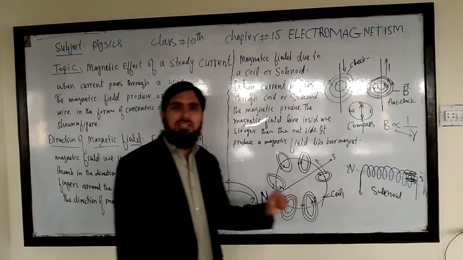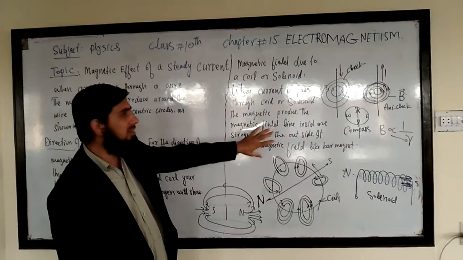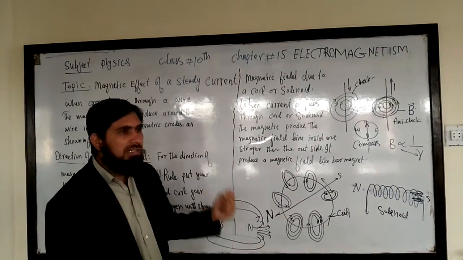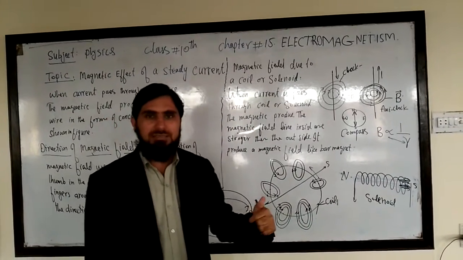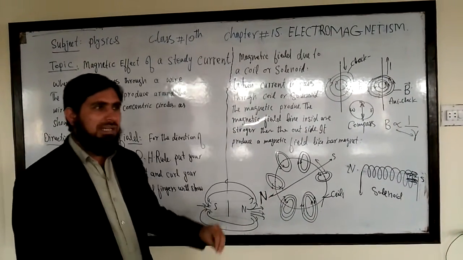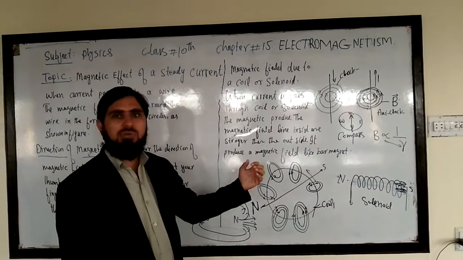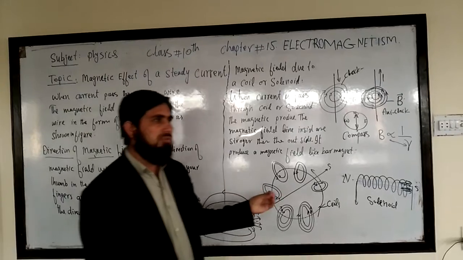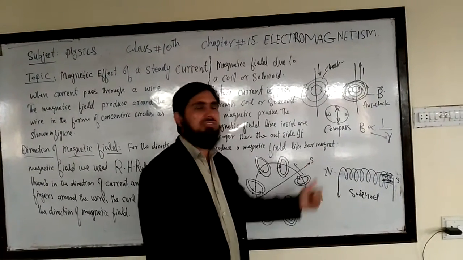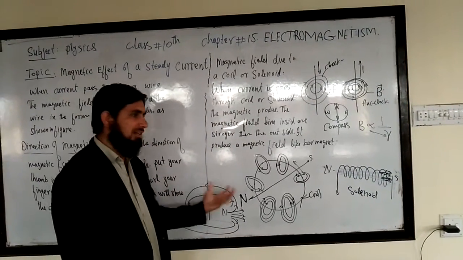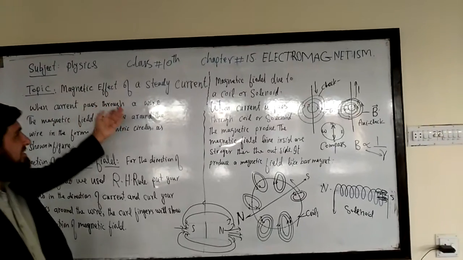So in this lecture, we will study these three: magnetic field produced by a current carrying wire with steady current, magnetic field produced by a coil, and the last one, magnetic field produced by a solenoid by passing electric current. So let's start with the magnetic effect of steady current.